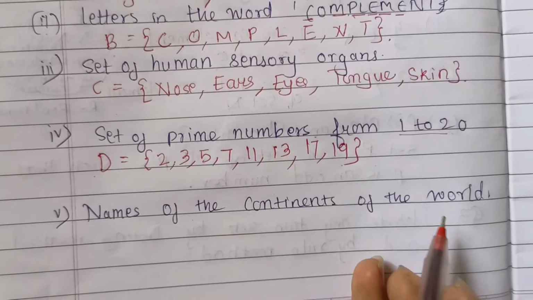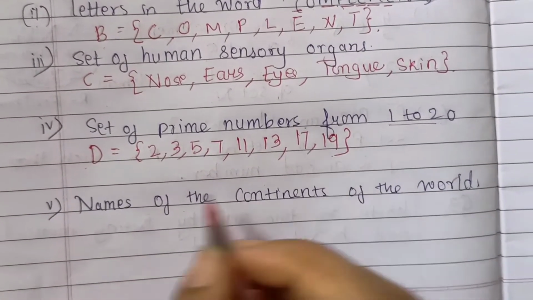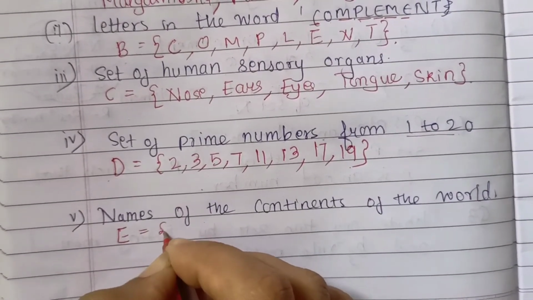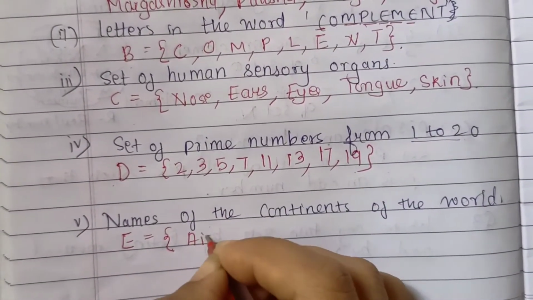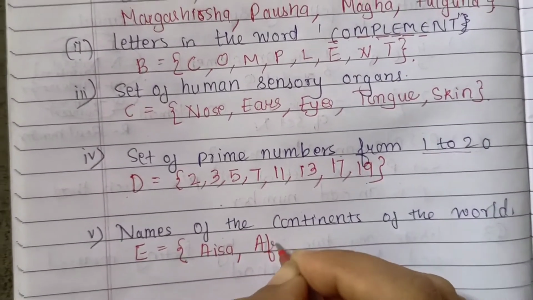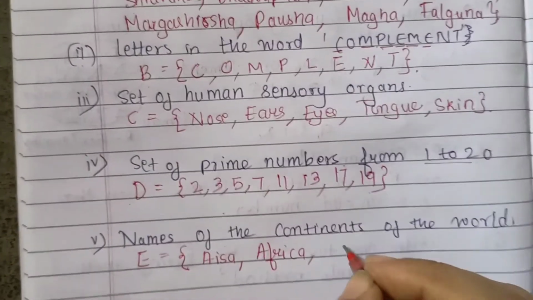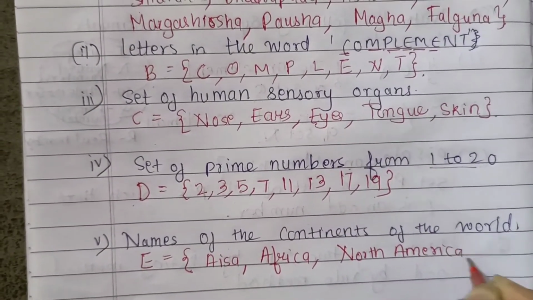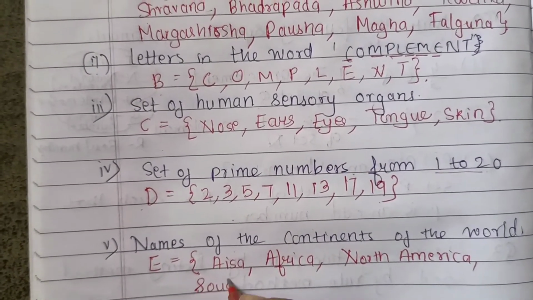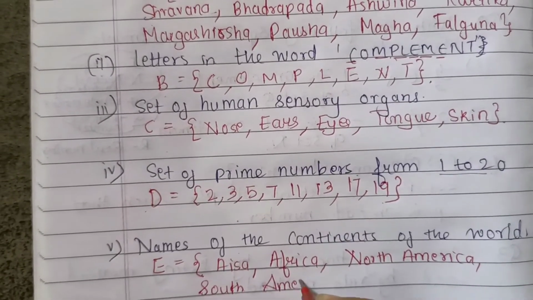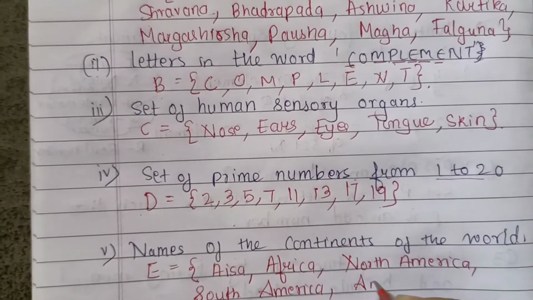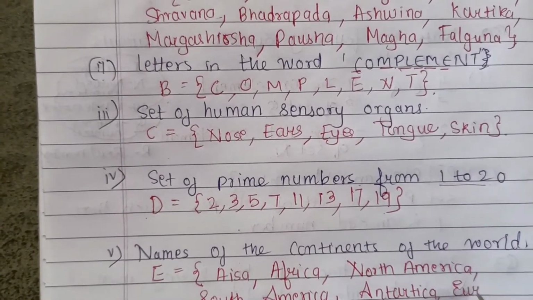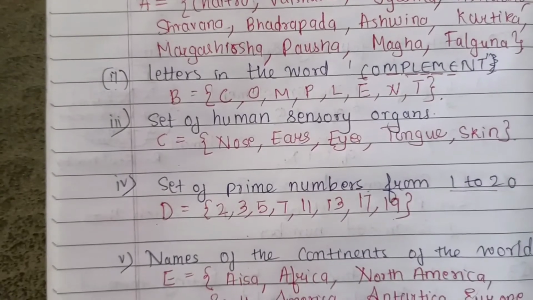Names of the continents of the world. So we have 7 continents of the world. We'll name it as set E. Asia, Africa, then North America, South America, Antarctica, Europe, and Australia.